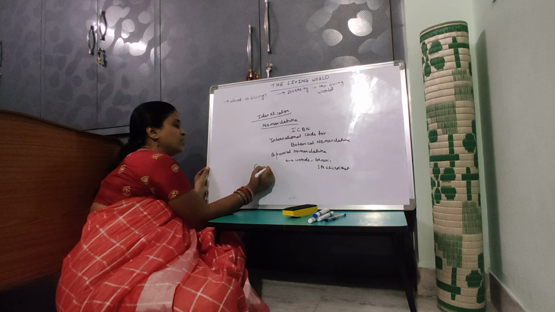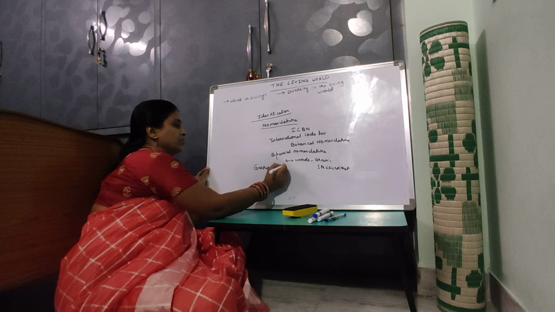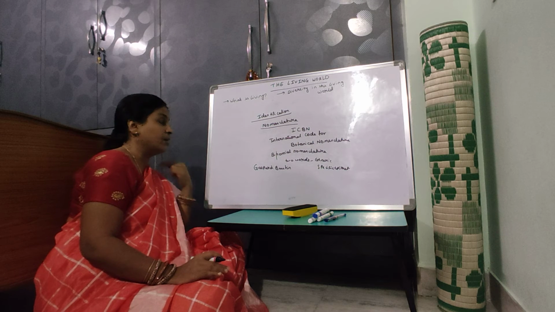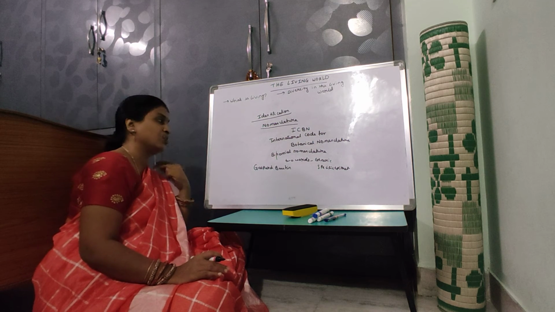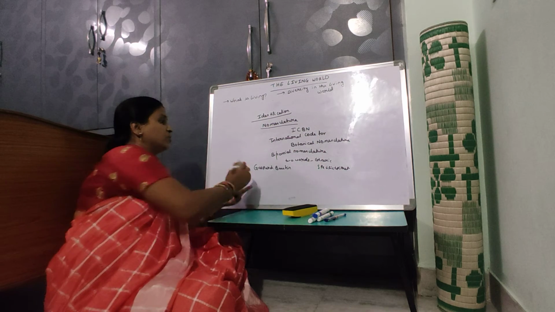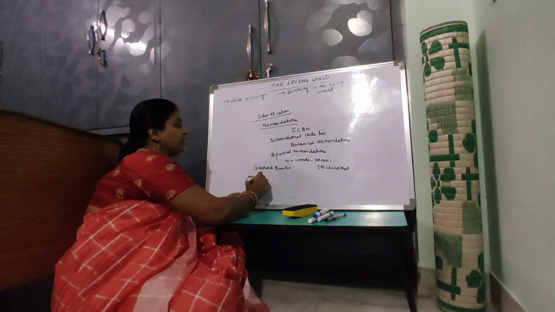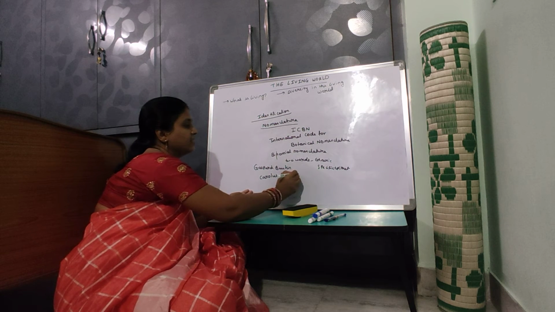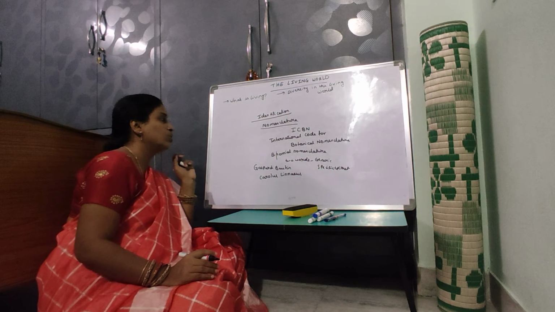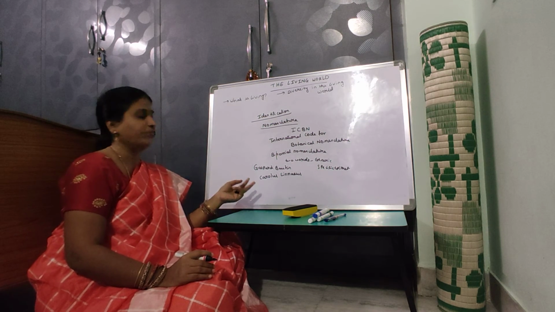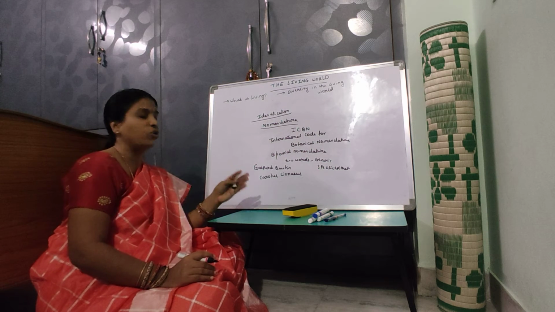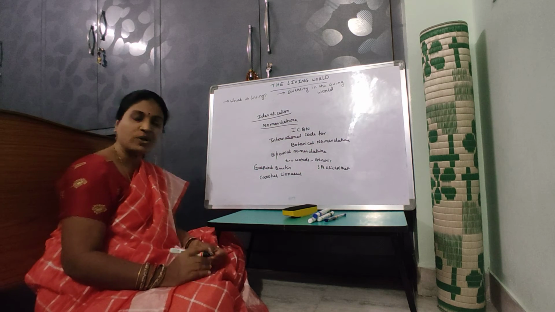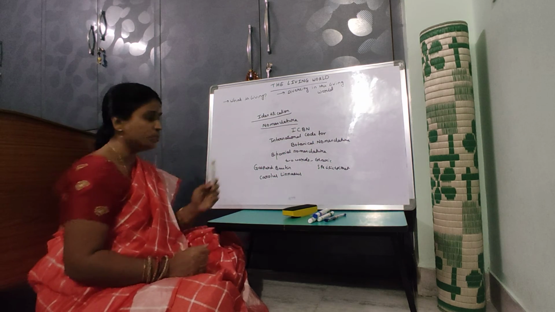But at that time, nobody knew about it, and it was not at all followed. It became popularized when it was followed by Carolus Linnaeus. He was the one who made this binomial nomenclature popular. He named so many organisms with two words: the first word the generic name, the second word the specific epithet.